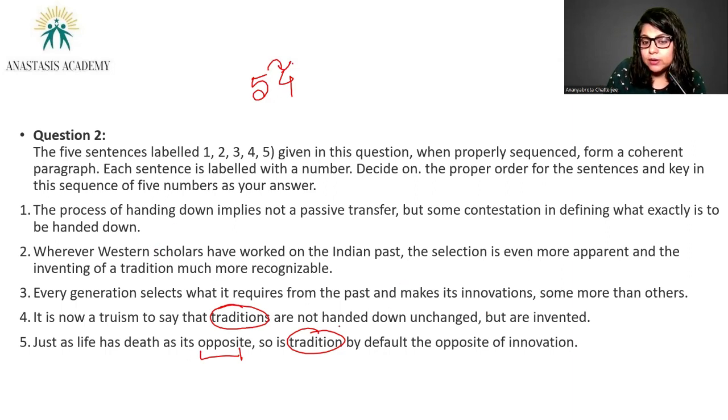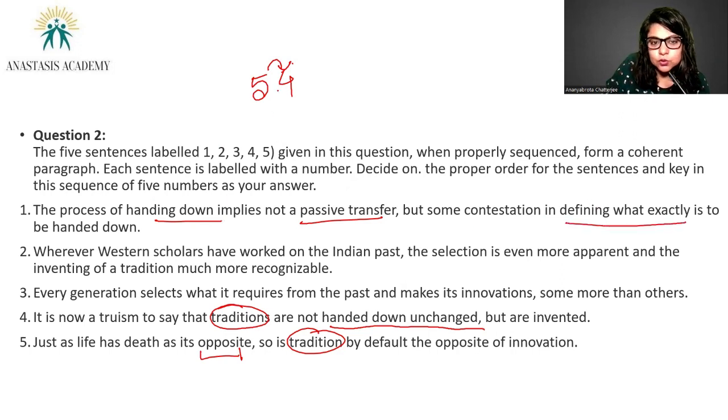Now you're talking about handing down something from generation to generation. Is there another sentence which is talking about the same thing? If you look carefully enough, you will see that sentence 1 does talk about passive transfer, handing down, defining what exactly needs to be handed down. So 4 would make a mandatory pair with 1. 5, 4, 1 would come together.